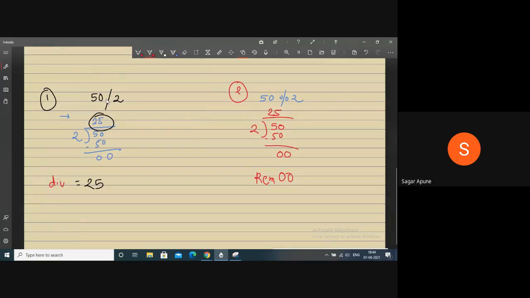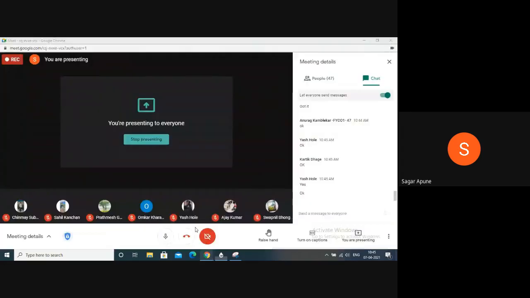So always keep in mind, if the operator is division, your answer is 25. If the operator is mod, your answer is the remainder. So the answer of this statement is 0 and the answer of this statement is 25. Always remember. Okay, got it? This is the difference. It is called the division operator, and the percent sign is called the modulus operator, or mod operator.